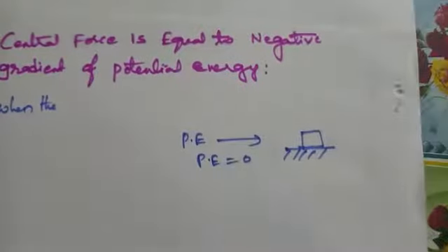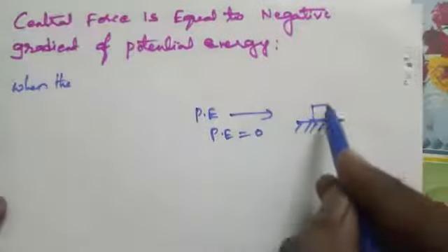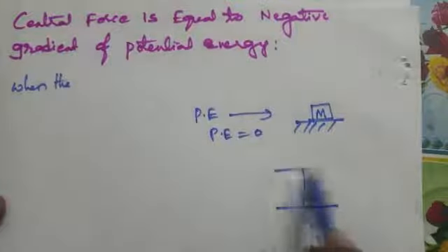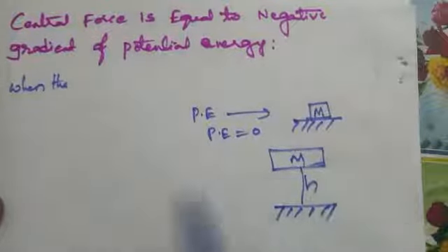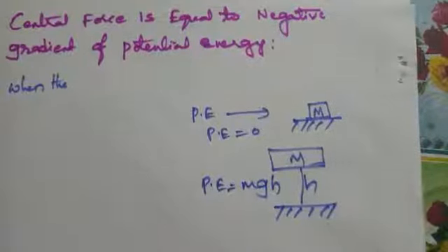But as this body moves above the earth, at some height from the ground, it has potential energy equal to mgh. That means when the body is moving away from the earth, its potential energy is increasing. So there is a relation between potential energy and how it varies.